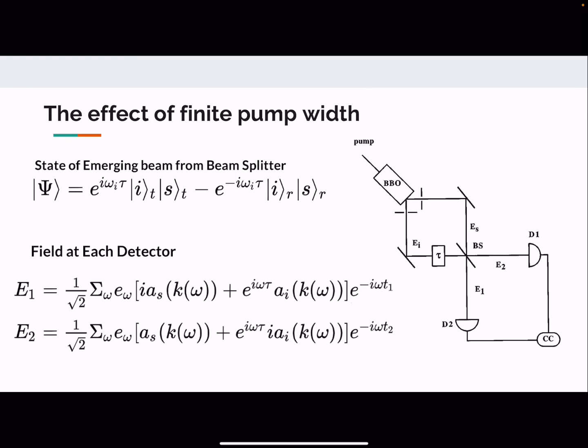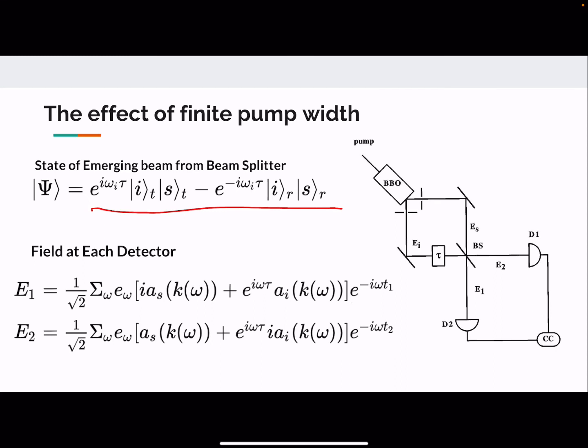which is followed by a 50-50 beam splitter. Now, in case of a continuous pump, the state emerging from the beam splitter is of this form. These T indices correspond to the transmitted beam through the beam splitter, and the R corresponds to the reflected beam.